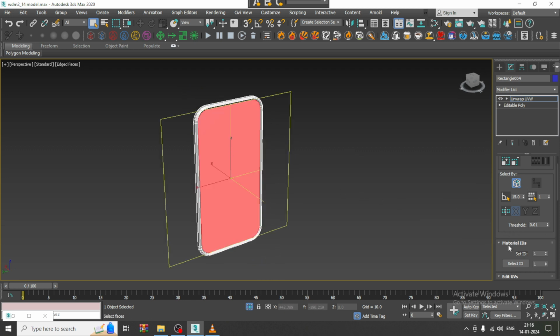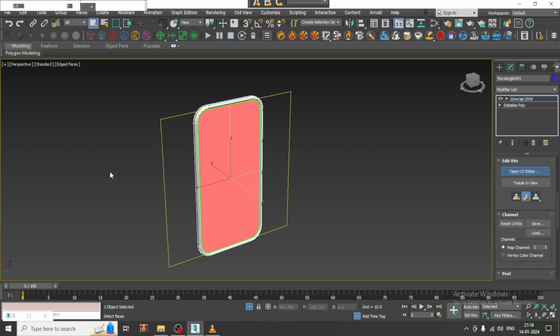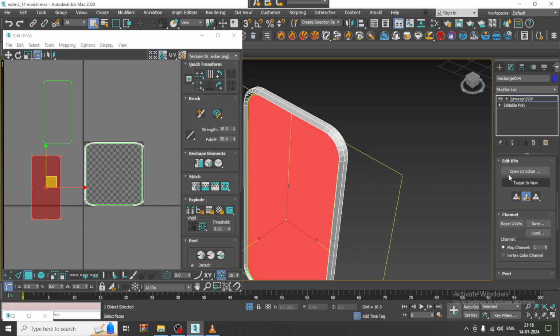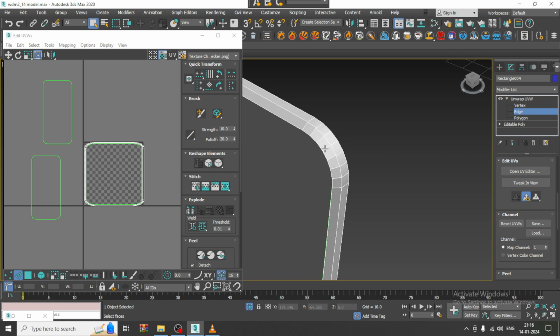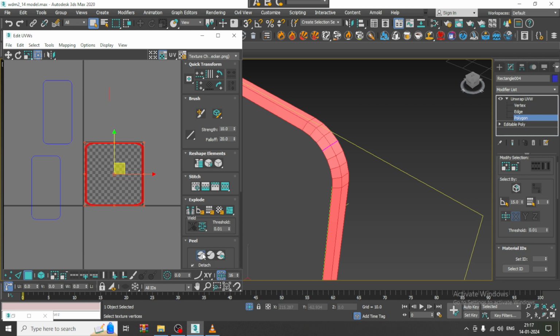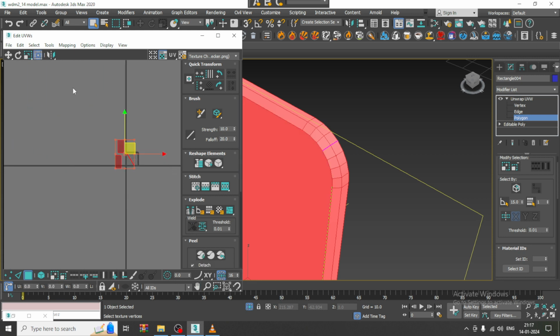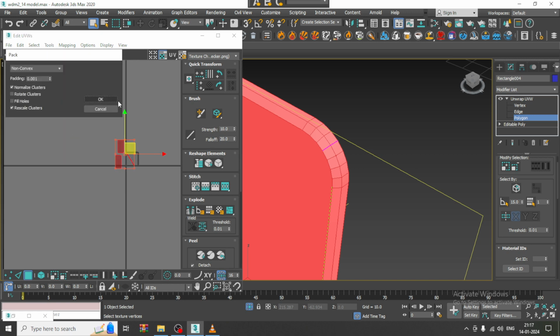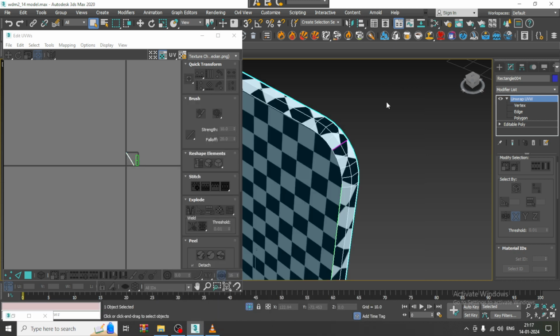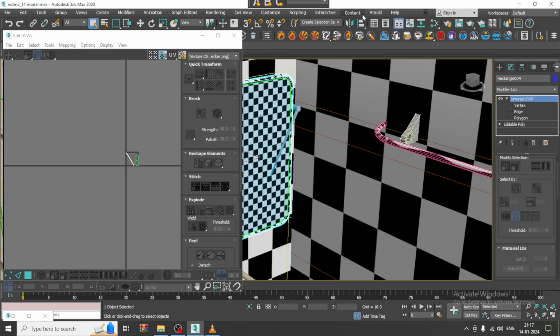So again I'll select this, quick planar map, open UV editor, drag it out, select this, quick planar map, drag this out, again double click on it, break it, select the polygons over here and say peel, go into tools and say pack UVs again. So go into the material, let's assign this and isolate.